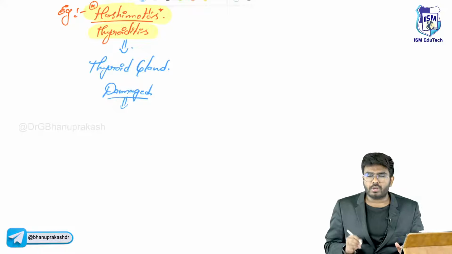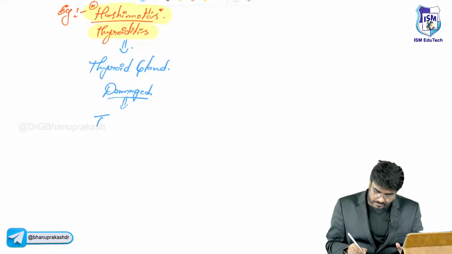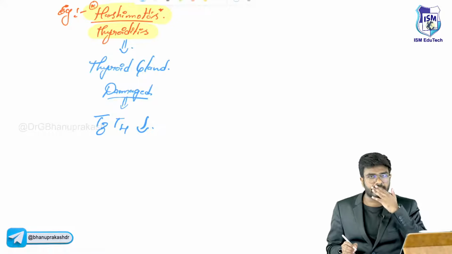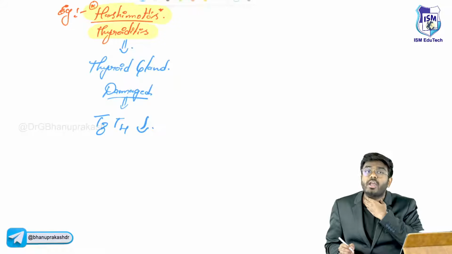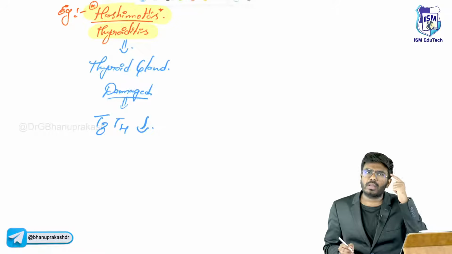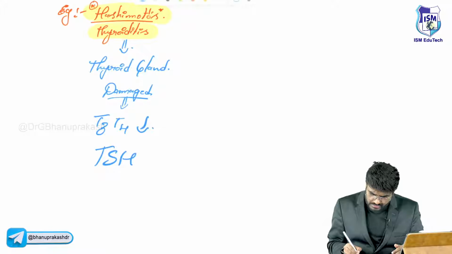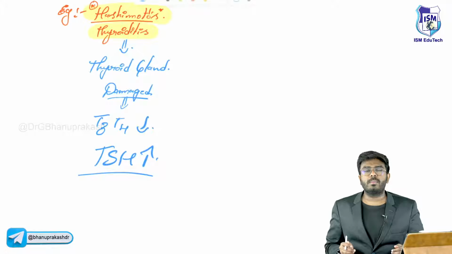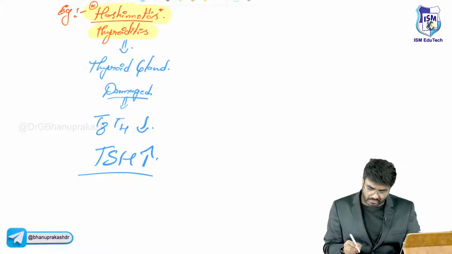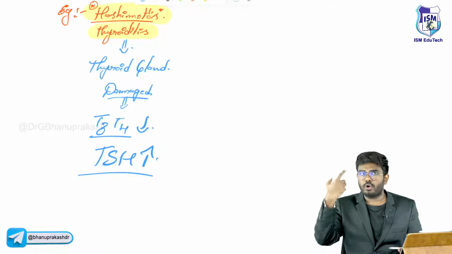So when the thyroid gland is gone, what happened to T3, T4 levels? T3 decreases, T4 decreases. T3, T4 levels are less. Only the thyroid is damaged, but hypothalamus and pituitary are normal. So what happened to TSH levels? They will produce more amount of TSH, because when T3, T4 are not there, there is no negative feedback.